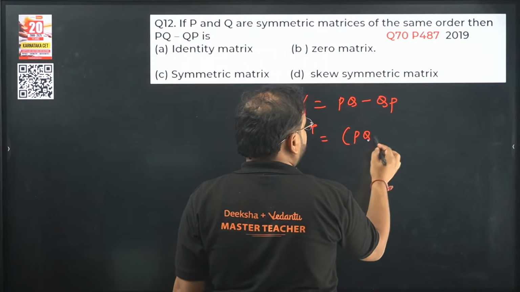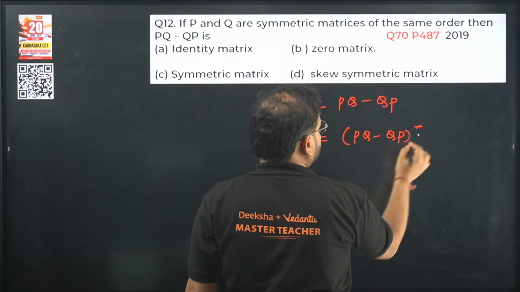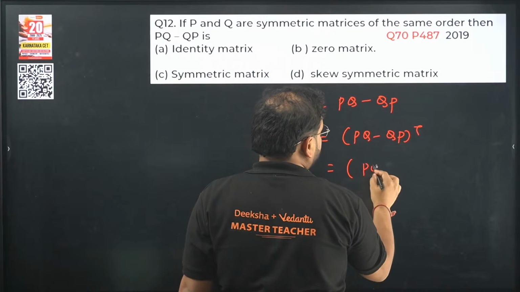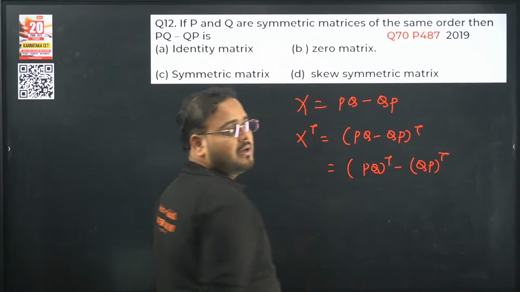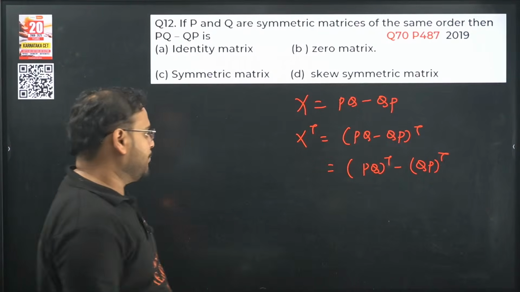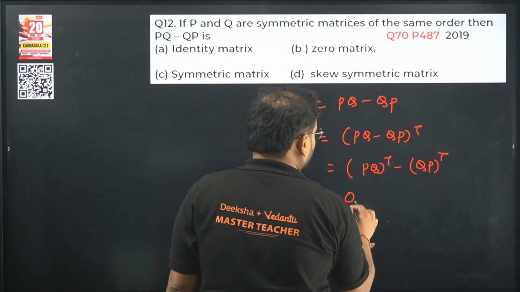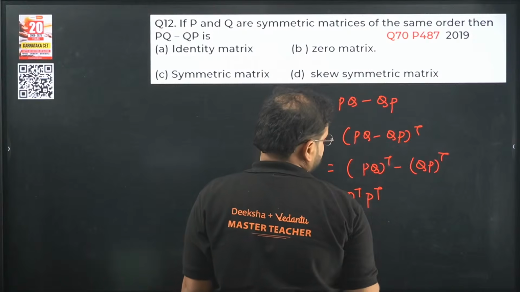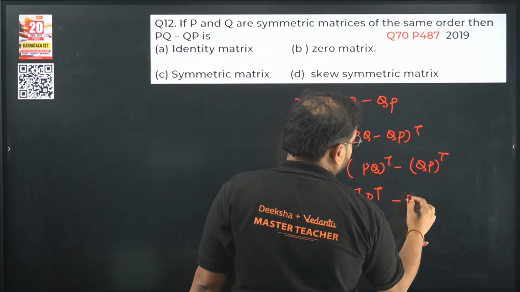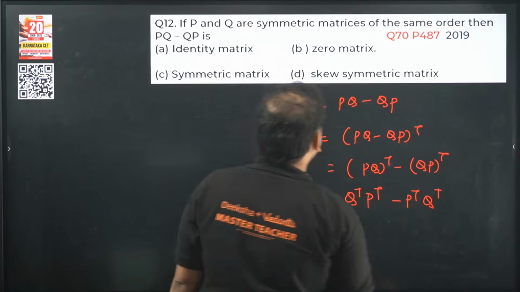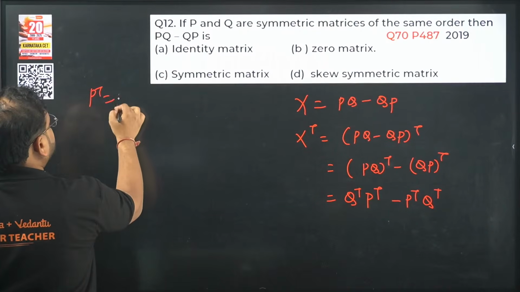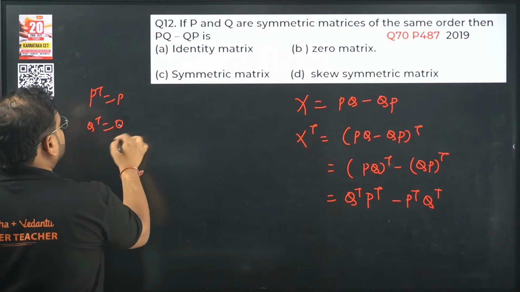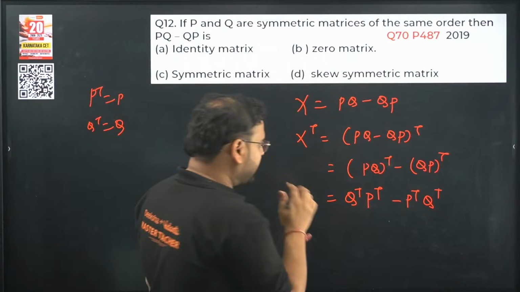So (PQ minus QP) transpose. We'll get what? (PQ) transpose minus (QP) transpose. Am I right? Transpose of PQ minus QP. Over here we'll get Q transpose P transpose. Over here we'll get again P transpose Q transpose. What have they given? They are symmetric in nature. Means P transpose is P, Q transpose is Q. So what do we get over here?